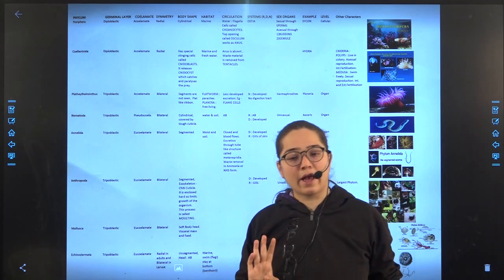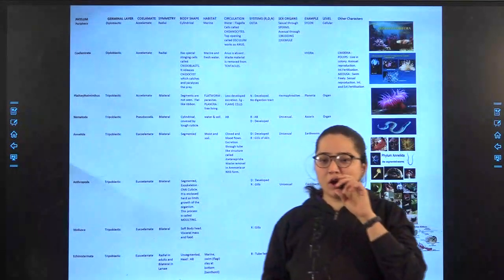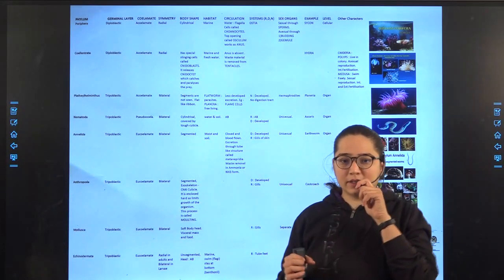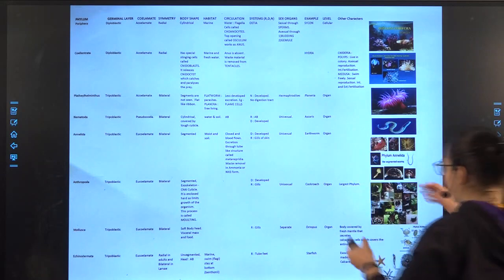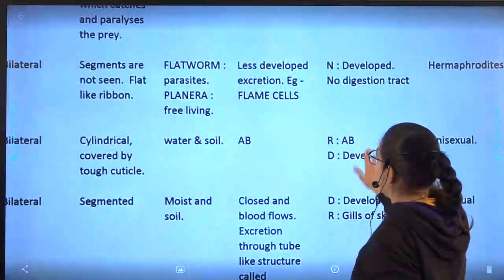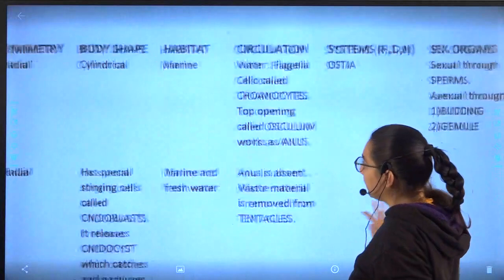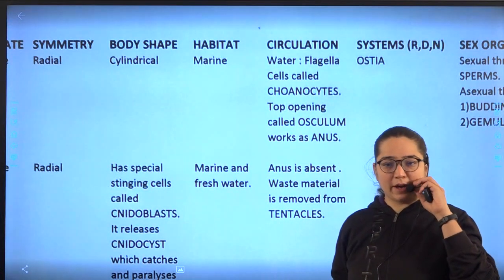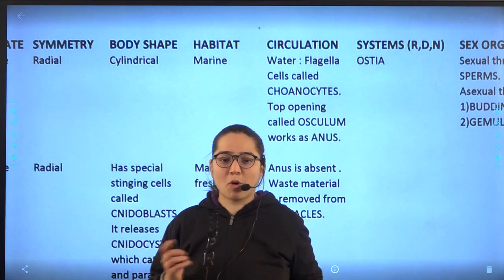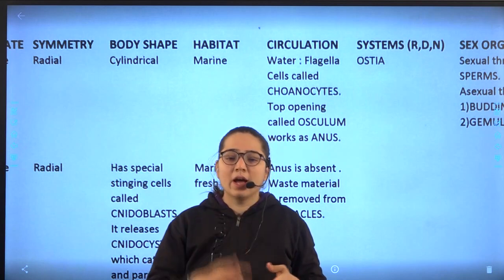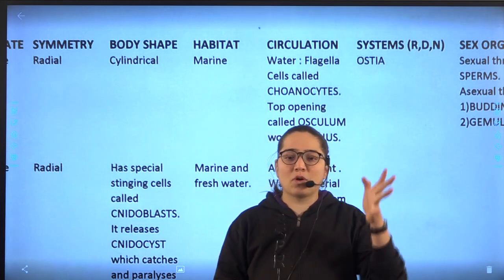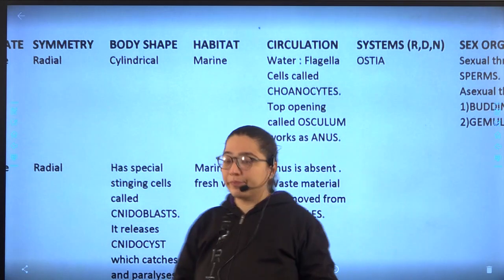Okay, next we are going to do habitat. Now that was about the symmetry. Further, we are going to move on to the habitat. This is the column of habitat. First of all, again we'll recall all the phyla: Porifera, Coelenterata, Plathelminthes, Nematoda, Annelida, Arthropoda, Mollusca, Echinodermata and Chordata. We are going to discuss first 8 and then the 9th one in detail.